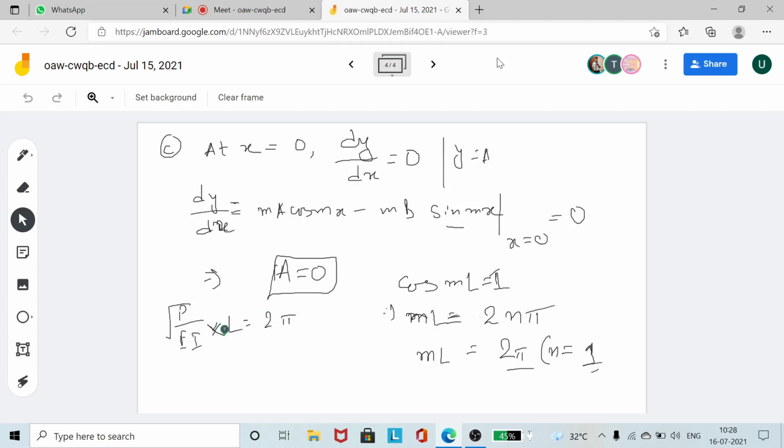So I can write P critical, squared, coming out to be 4 pi square EI divided by l square. So the expression that we are getting is P critical is equal to 4 pi square EI divided by l square.